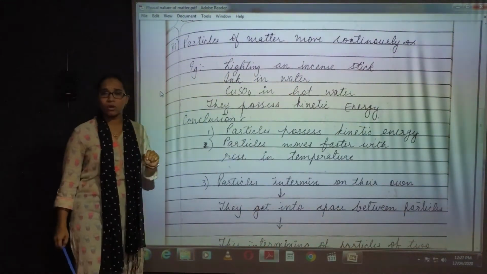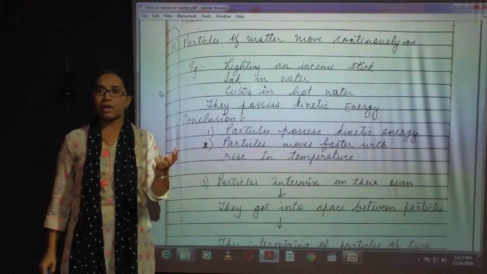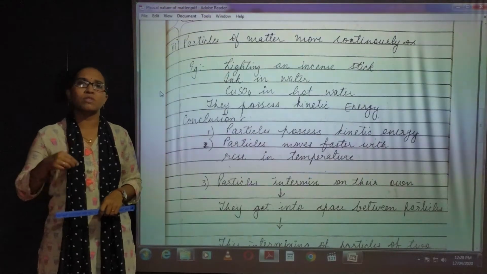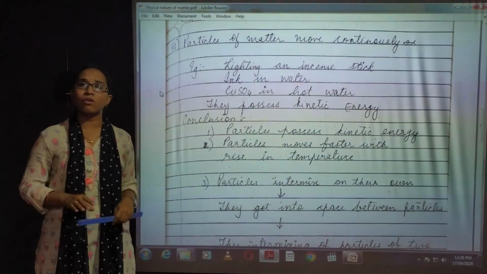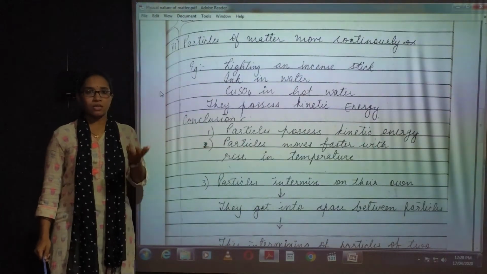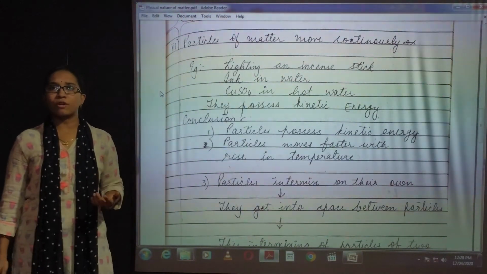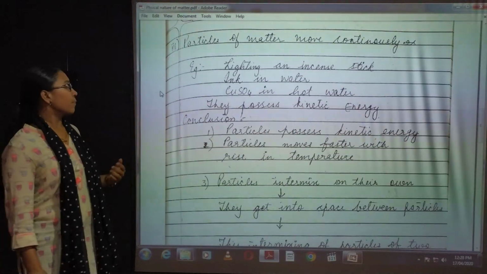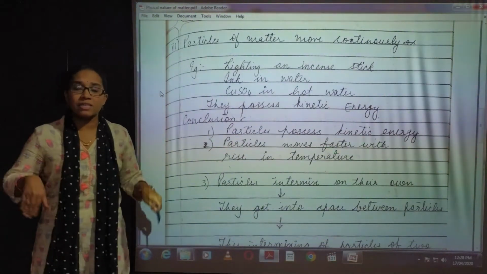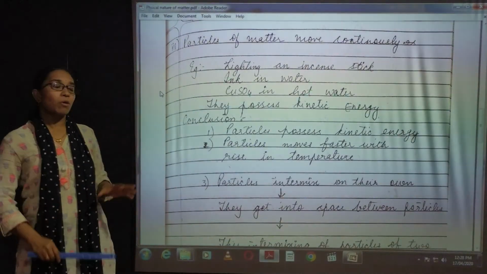Next is ink in water. When you take a drop of ink, dissolve it in water and stir it for 2 seconds, what happens? The ink will dissolve in water and the color of the water will change into the color of the ink. Suppose you are taking blue ink, the color of the water will also be blue. So this is also because the particles of matter get inside the space between the molecules.